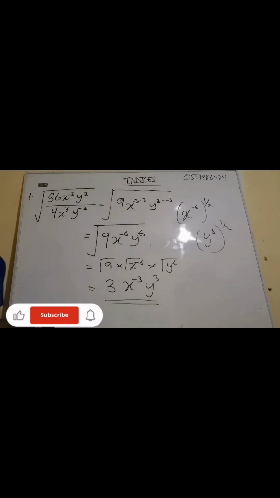Now we can leave the answer like this, or we can also break it down. You see this one, the exponent is negative, so we can bring it down to become positive, but I want to leave the answer like this. Yes, we have so many ways we can solve it, but this is one of the ways. Now let's take another question.